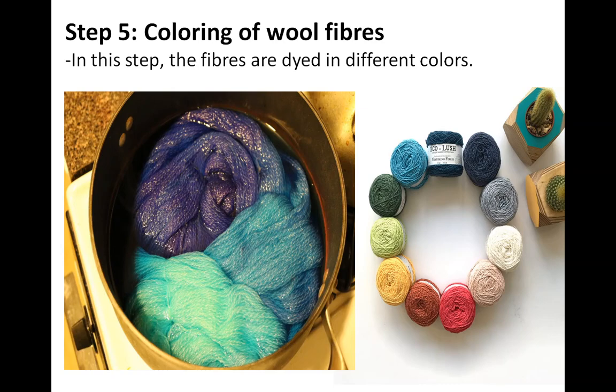So that is your dyeing process. Here also, in this step the fibers are dyed in different colors. See the different colors of fibers. The wool is allowed to soak in colored water, and then the wool gets the color. Like that the dyeing process is there, in step 5.